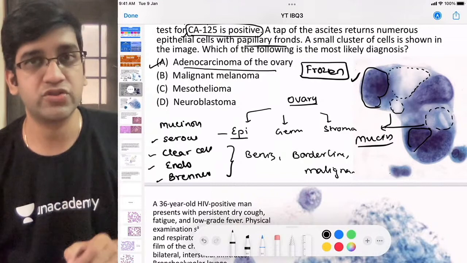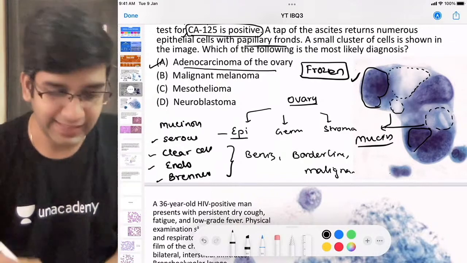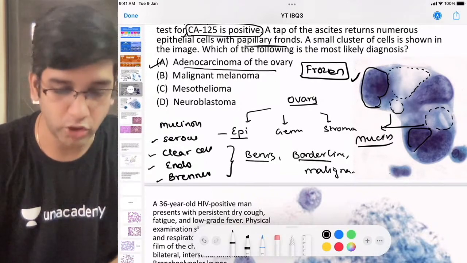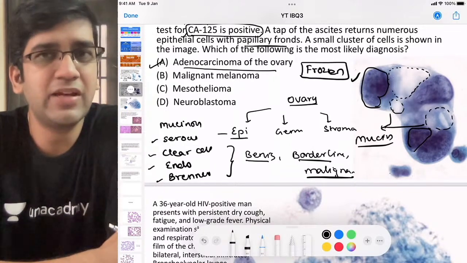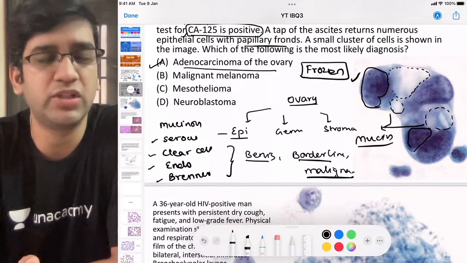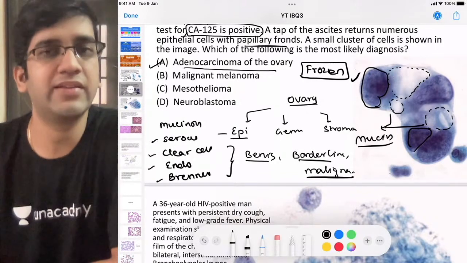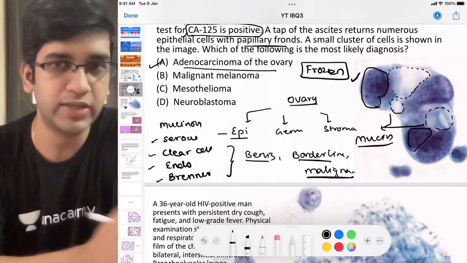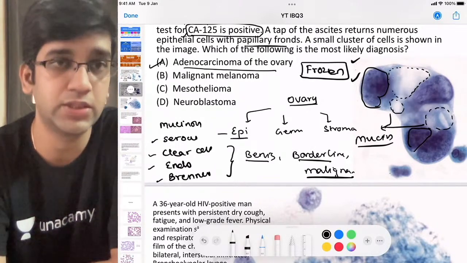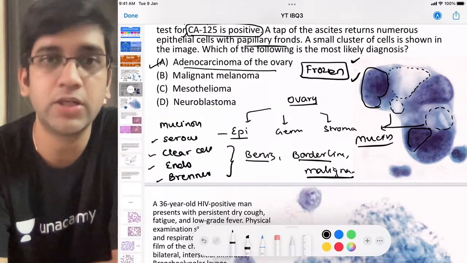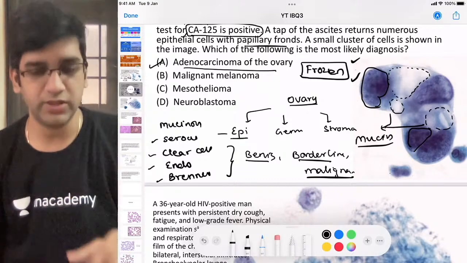The advantage of frozen section intraoperatively is I can tell you whether it's benign, borderline or malignant. Based on that, the surgery is going to change, right? If it's just a benign lesion, just a removal of the ovary should be more than enough. Borderline malignant, you have to take the adnexal structures along with the uterus also. Frozen is very, very important and helpful for an ovarian lesion. Okay, that's one take home message here. We're just going to have one take home message for every question if possible.